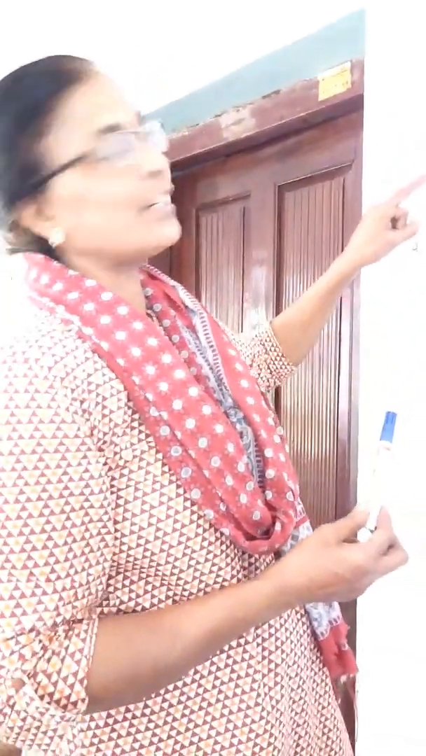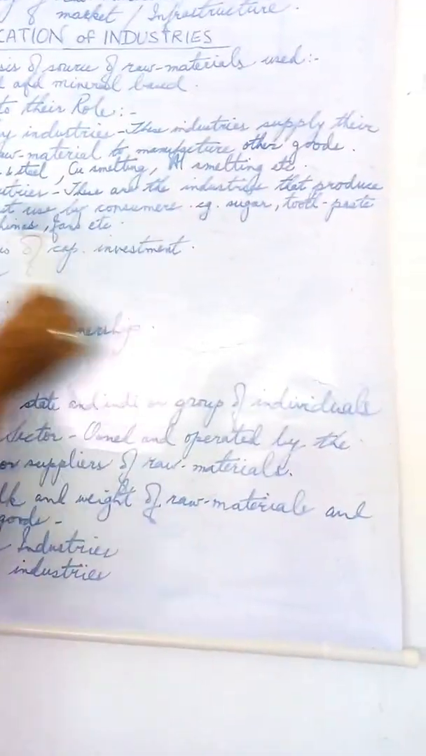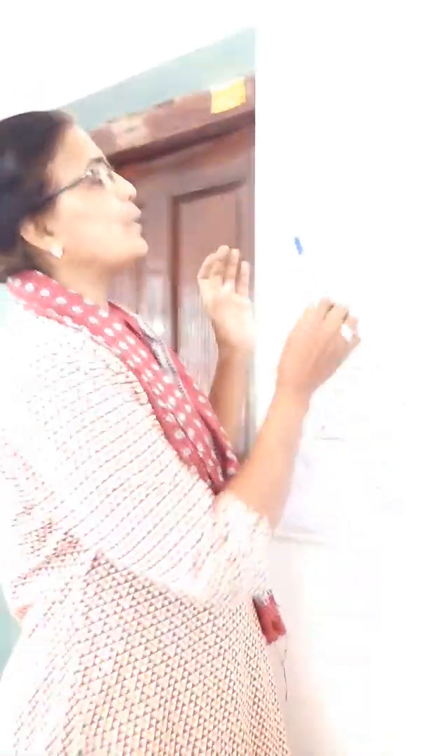Then you have the other classification, consumer industries. Consumer industries means what? These are the industries that produce goods for direct use of the consumers. So that is how they have derived the word consumer industries. You have so many examples: sugar, toothpaste, soap, sewing machines, fans, etc. That is with regard to classification on the basis of role.